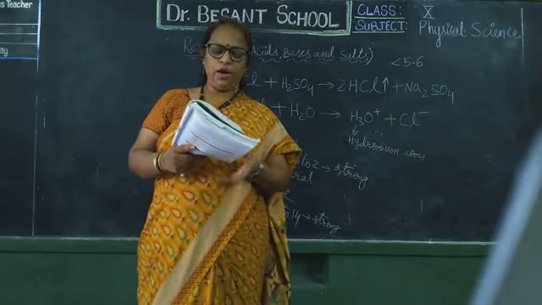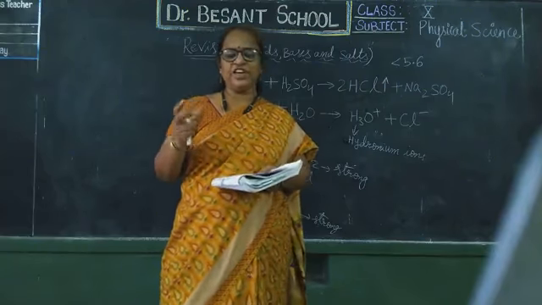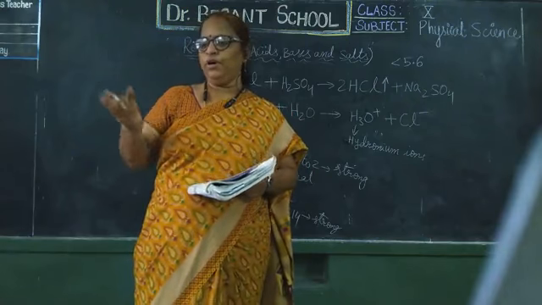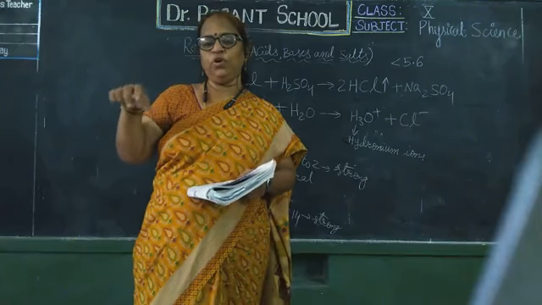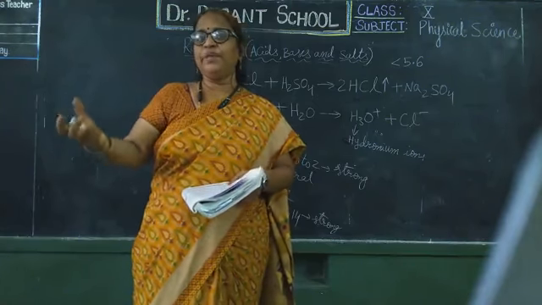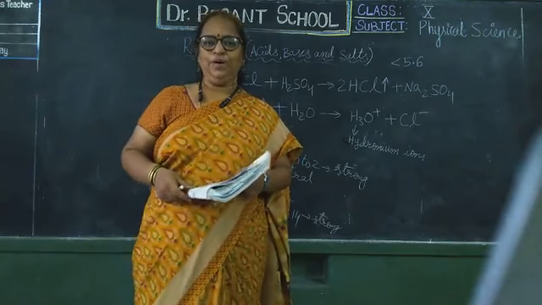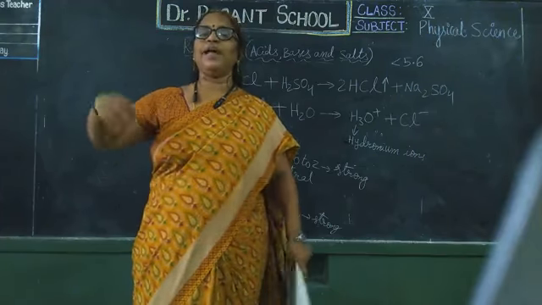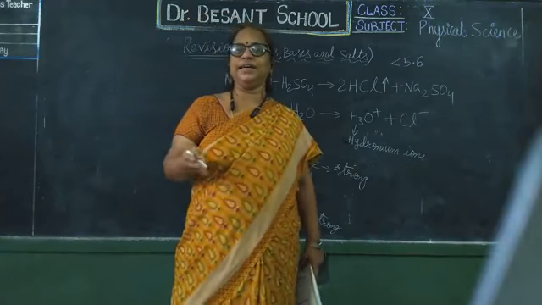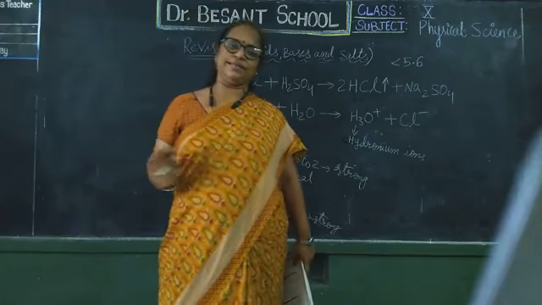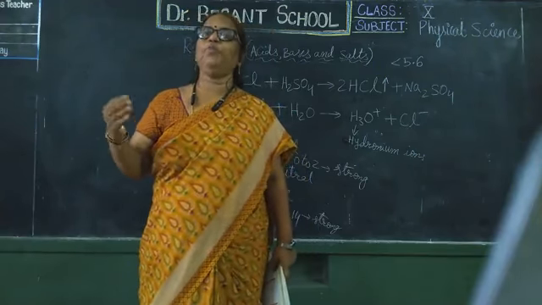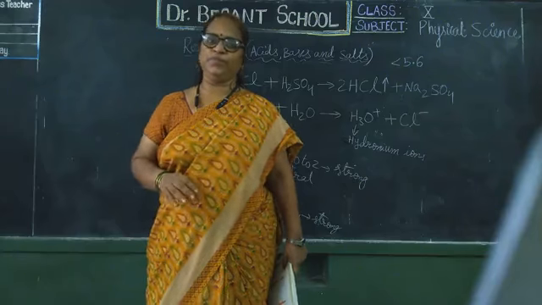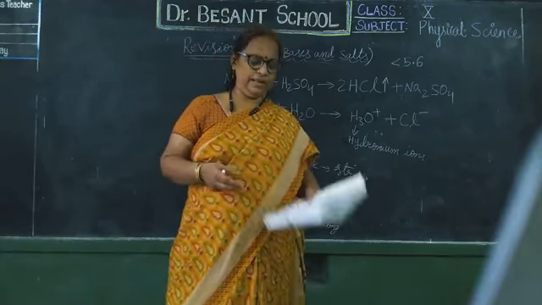And soil also requires a certain fixed amount of pH value for the healthy growth of plants. So if we want to grow any plants, first we should test the pH value of the soil at that place. If the required amount is there, then the plant will grow healthy. If more acid is there, we should use a fertilizer consisting of base to neutralize that excess acid. If that soil consists of more base, then we will use a fertilizer of acid like urea to neutralize that excess base. Then the plant will grow healthy.